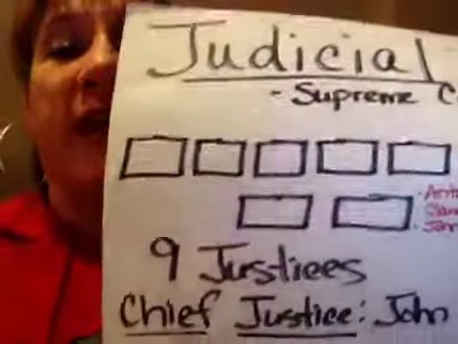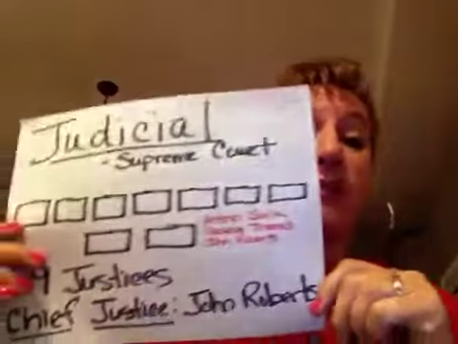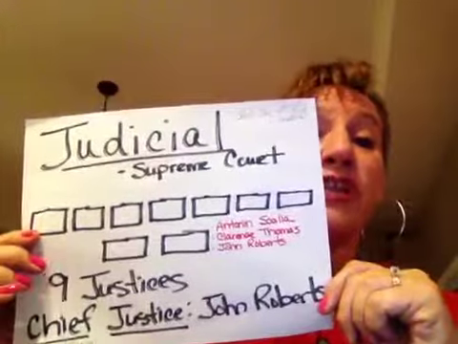So far, we've learned 3 people, and I would like you to be able to recognize them, because the judicial branch is different than the other branches. Presidents are going to come and go. Vice presidents are going to come and go. Speakers of the House are going to come and go. A lot of the members of this Supreme Court are going to be here for years and years.